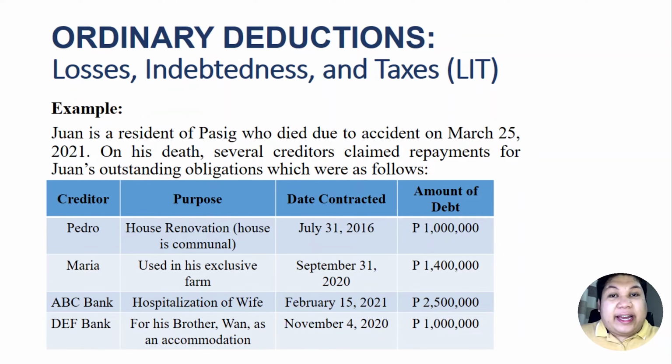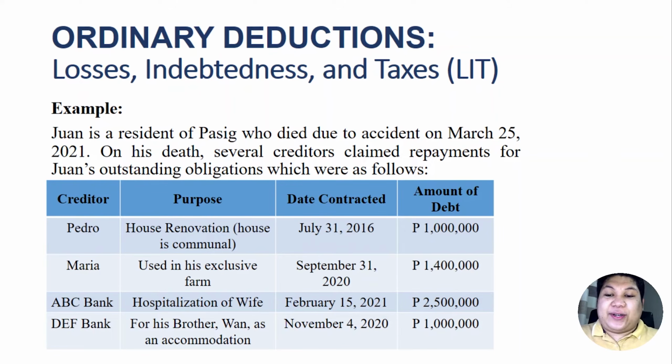Therefore, Juan may claim this 1 million as a deduction, but at the same time, his receivable or claims or collectible amount from his brother Juan should also be added in his gross estate.